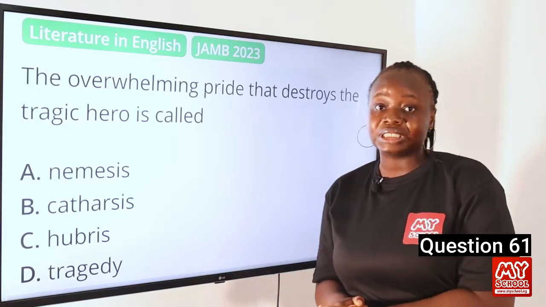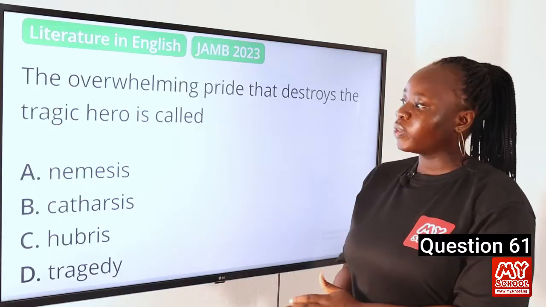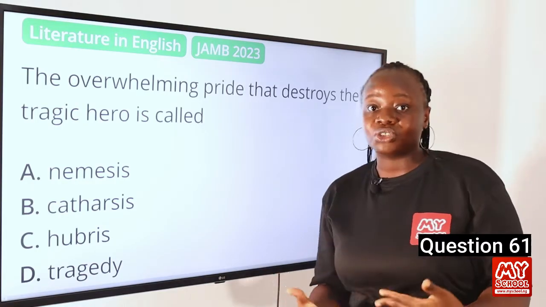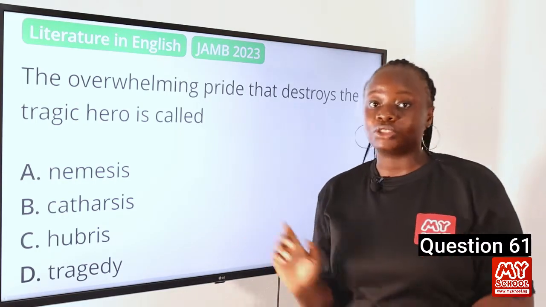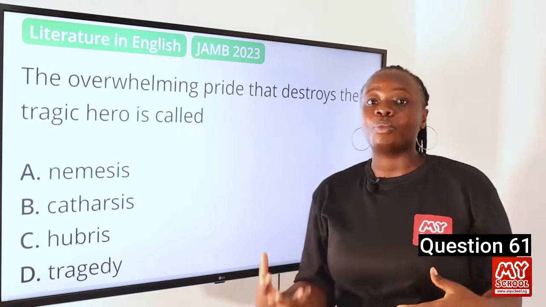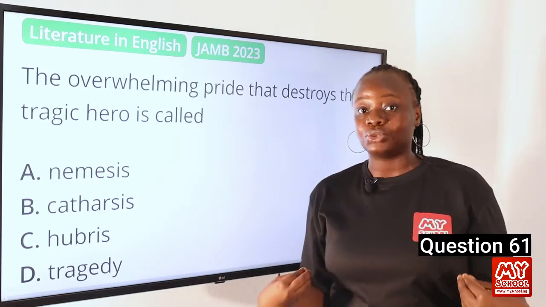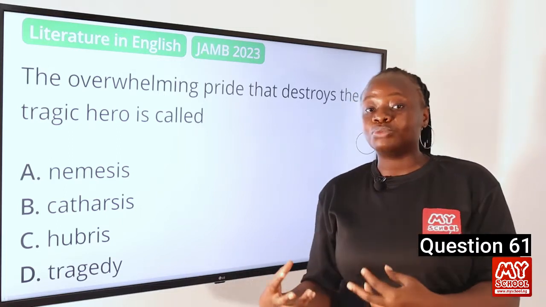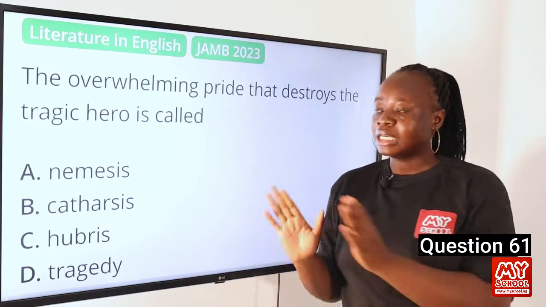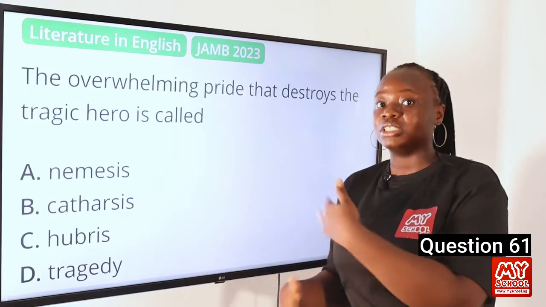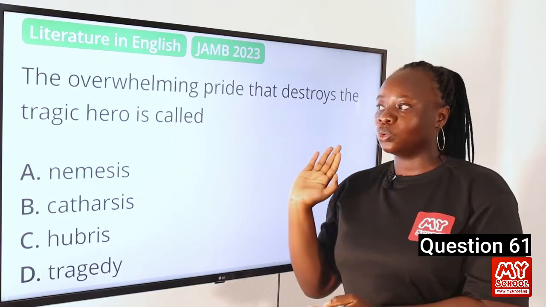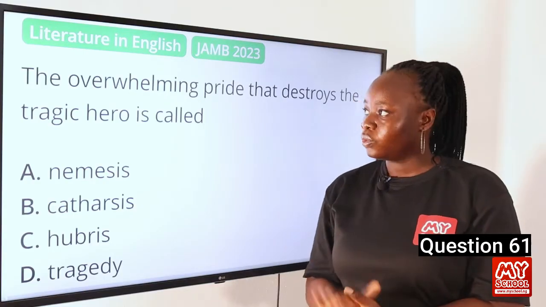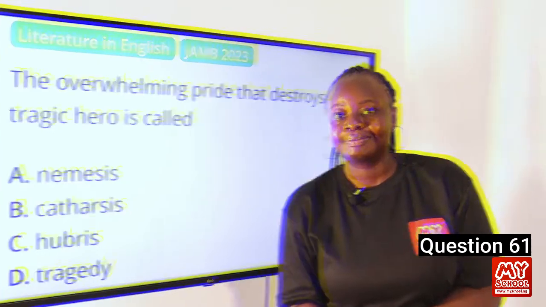The tragic hero is the main character in a tragic work, and the overwhelming pride that eventually leads to his downfall is known as hubris. It is this overwhelming pride or arrogance that makes him blind to his own limitation, and it makes him defy the gods of fate in that tragic work or in the situation that he is in. So this is what leads to his downfall. The answer to this question is hubris.